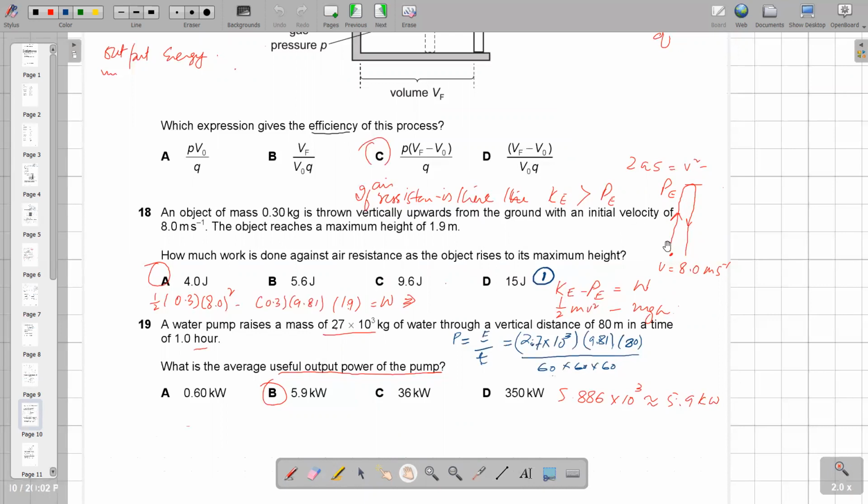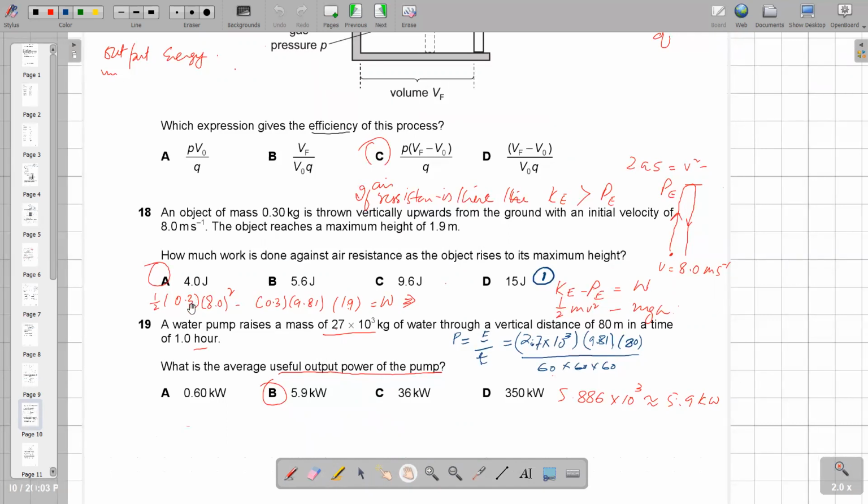The kinetic energy initially is greater than the potential energy at the height, because the air resistance is there. So the work done against the air resistance will be the change in energy, kinetic energy minus potential energy, half mv squared minus mgh.